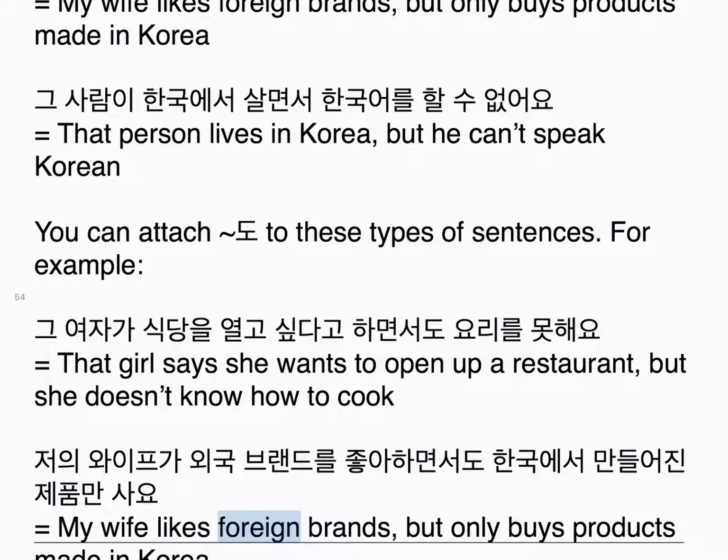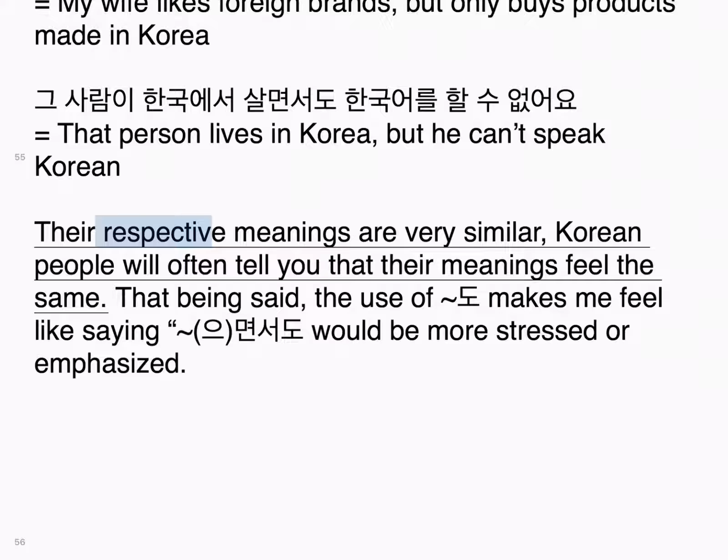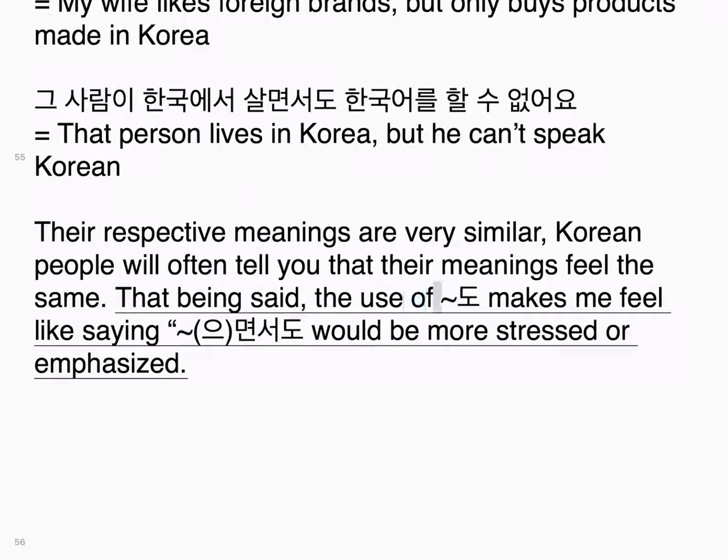My wife likes foreign brands, but only buys products made in Korea. 그 사람이 한국에서 살면서도 한국어를 할 수 없어요. That person lives in Korea, but he can't speak Korean. Their respective meanings are very similar. Korean people will often tell you that their meanings feel the same. That being said, the use of 도 makes me feel like saying 으면서도 would be more stressed or emphasized.